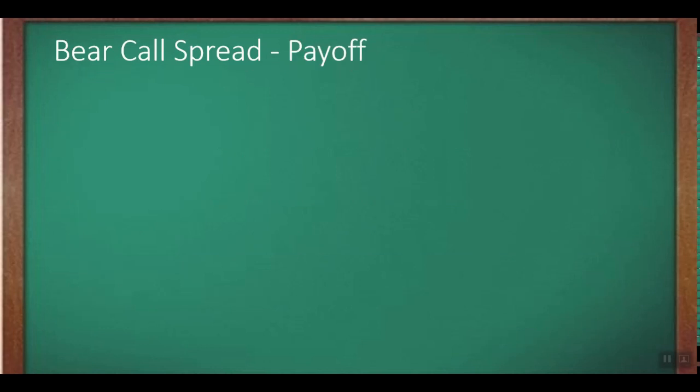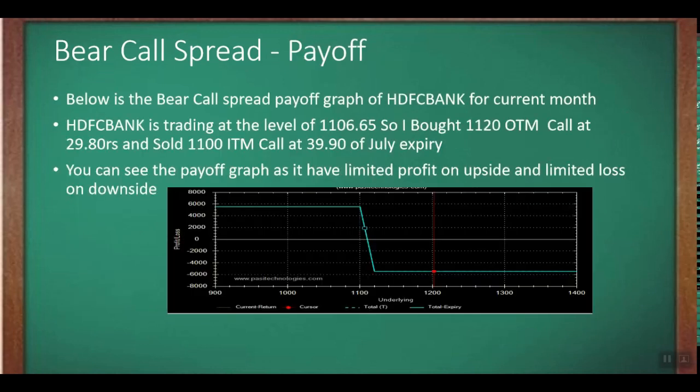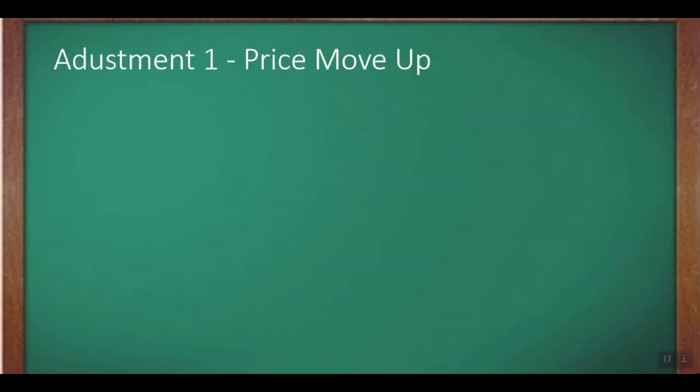Bear call spread payoff graph. This is a bear call spread payoff graph of HDFC Bank for the current month. HDFC Bank is trading at the level of 1106.15. I bought the 1120 OTM call option at 29.80 and sold the 1100 in the money call at 39.90 of July expiry. Here you can see that this has a limited profit and limited loss, but we can even minimize this limited loss as well. So let's have a look into those adjustments.